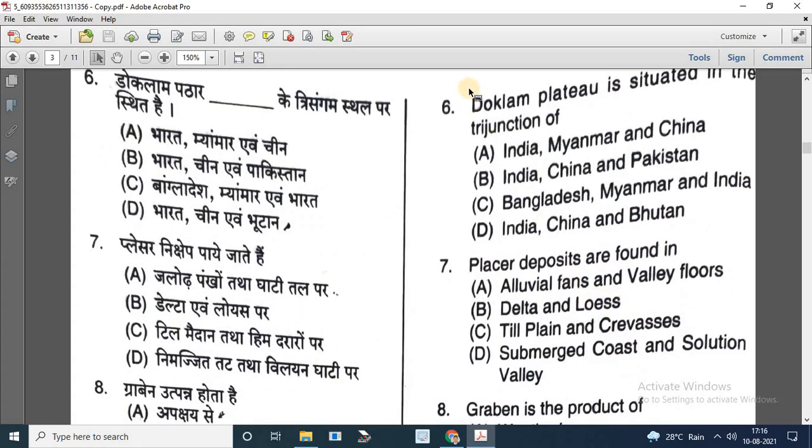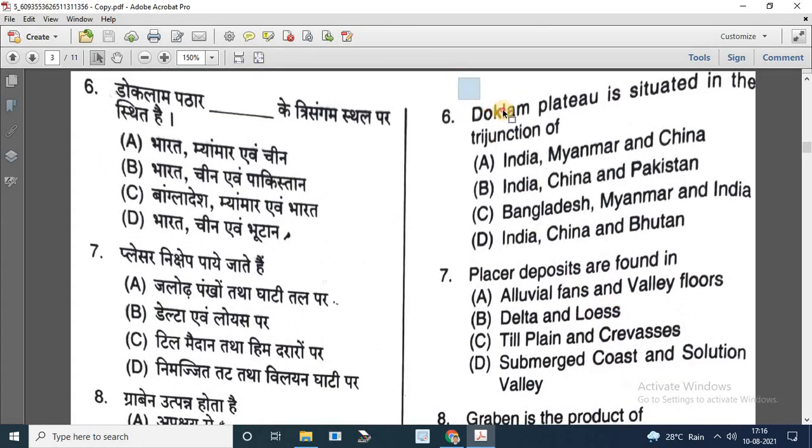Next question is, Doklam Plateau is situated in the tri-junction of. Options are India, Myanmar, China; India, China, Pakistan; Bangladesh, Myanmar, India; India, China, Bhutan. So the correct answer is India, China, Bhutan.